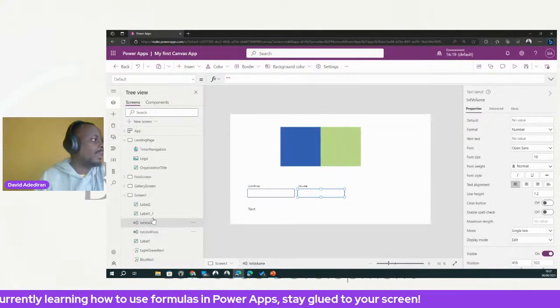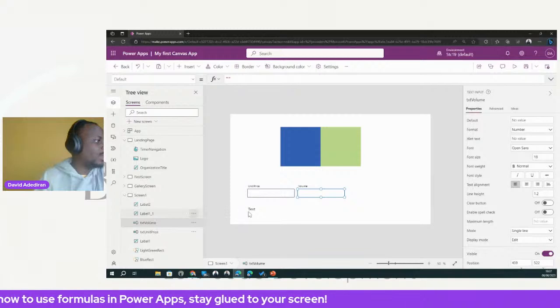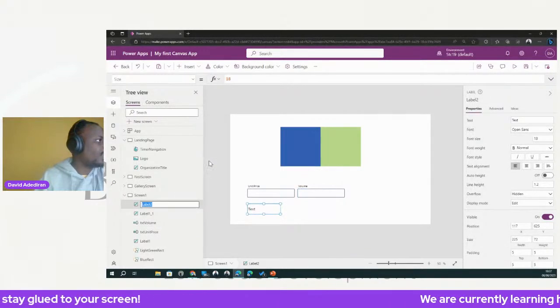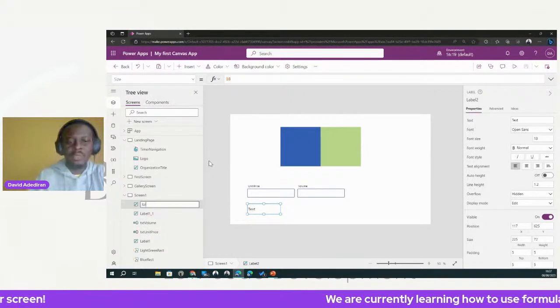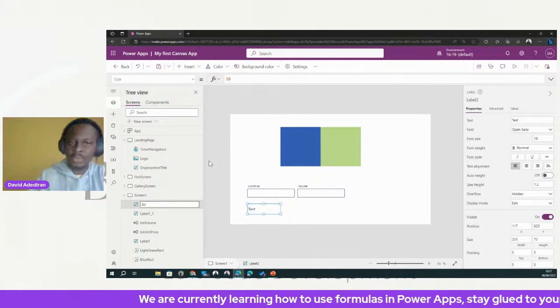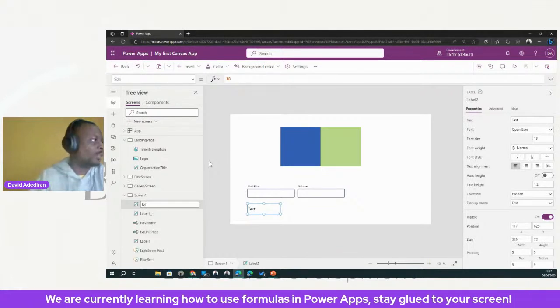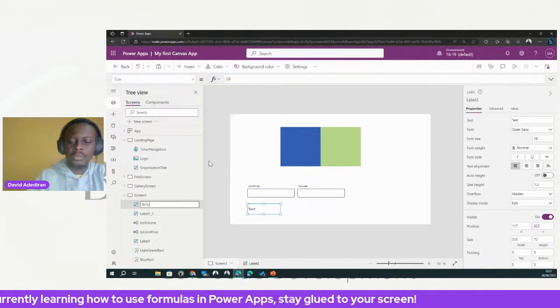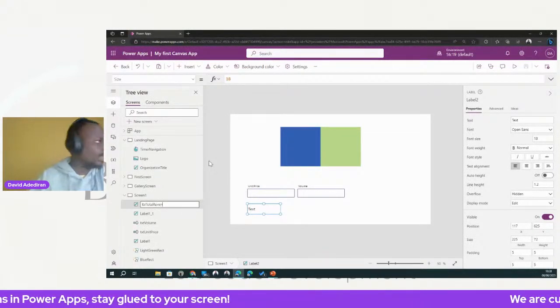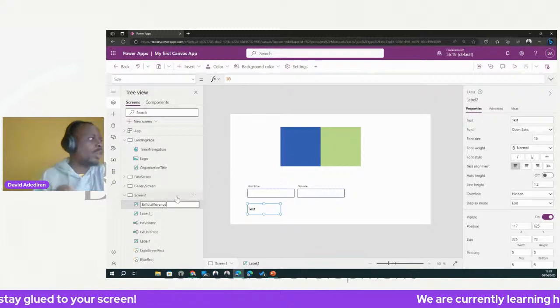Now typically for a label, we use LBL, right? This is just best practice, you can also choose what you want, but it's best practice for naming controls. So we can call it label total, or maybe total revenue, something like that. That's what it is. All right, so I'm going to say a couple of things here, right?